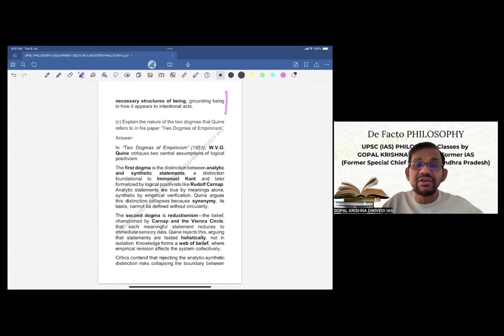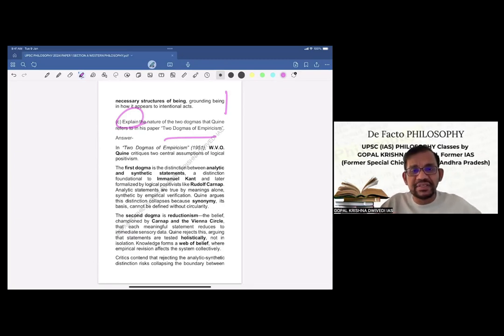Explain the nature of two dogmas that Quine refers to in his paper Two Dogmas of Empiricism. Now, the word explain will not give much scope for critical evaluation, but since it is explain, while explaining, you can definitely give some very brief, about 20% weightage to critical evaluation and conclusion. So same thing we have done here, you see now.